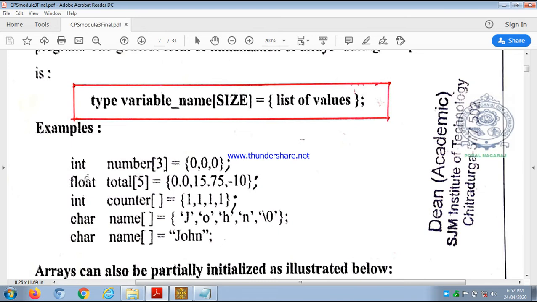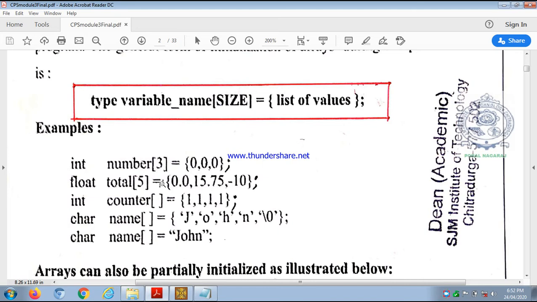So second example: data type float, array name total, within square brackets size 5, meaning 5 elements are reserved. Assigned a value with the assignment operator, and within curly braces we have 0.0, because the data type is float here, comma 15.75, comma minus 10, which means it will be stored as minus 10.0, semicolon. So here 0.0, 15.75, minus 10.0, you consider it.